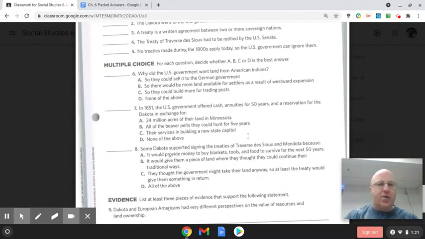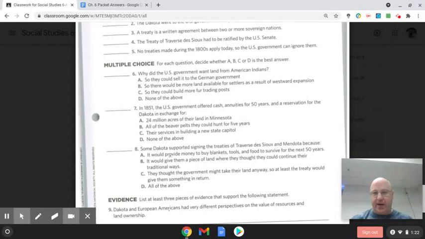Number 6, why did the U.S. government want land from American Indians? That is B. So there would be more land available for settlers as a result of westward expansion. Number 7, in 1851, the U.S. government offered cash annuities for 50 years and a reservation for the Dakota in exchange for A, 24 million acres of their land in Minnesota. So that's a lot of land. Number 8, some Dakota supported signing the treaties of Traverse des Sioux and Mendota because D, all of those.